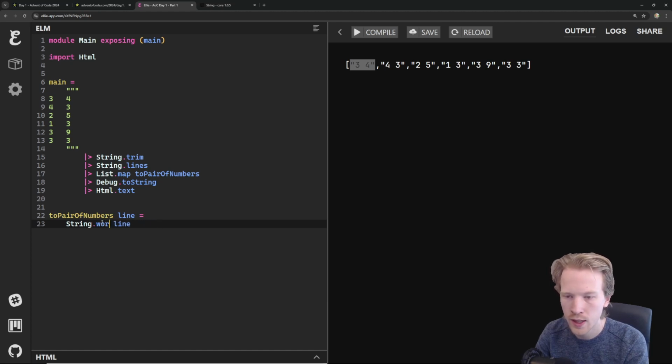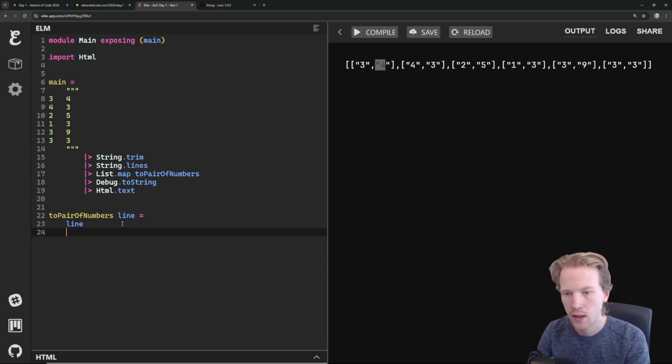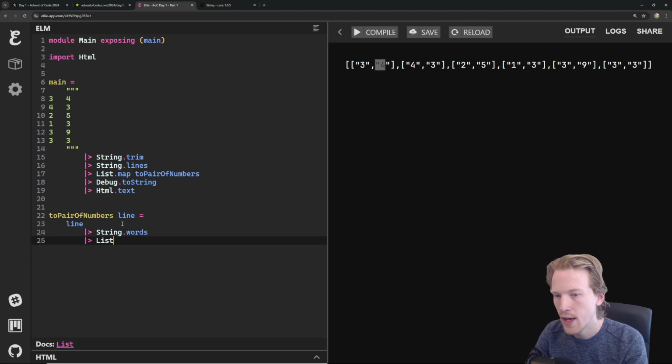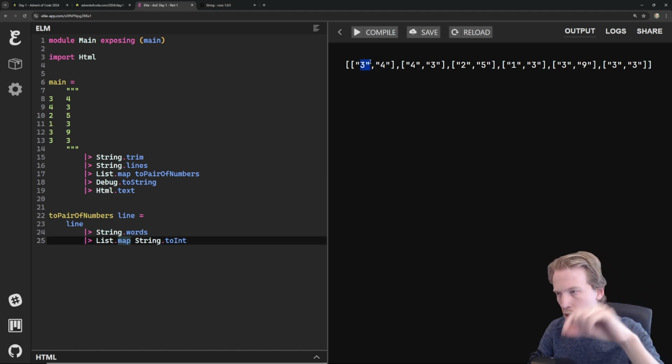This is a built-in core library thing. It comes from Elm, and it's going to basically split 3 and 4 so that they get their own specific entries. What I want to do is take those words, and then turn those strings into integers. So for each word, we're going to go through that list, through 3, through 4, and run this String.toInt